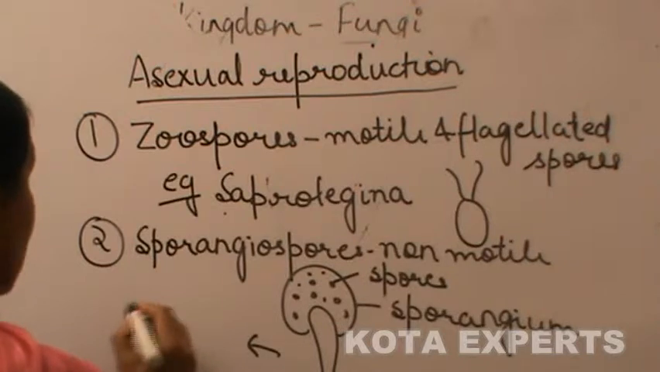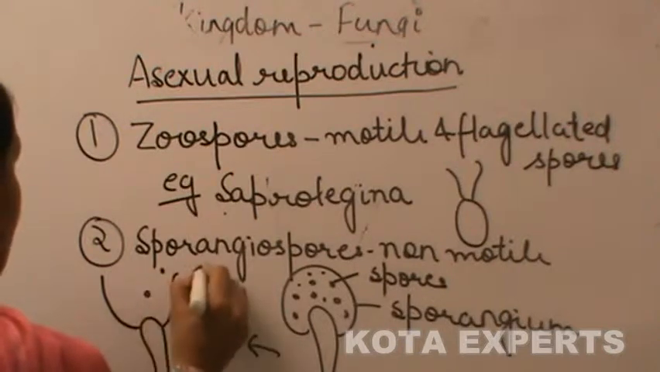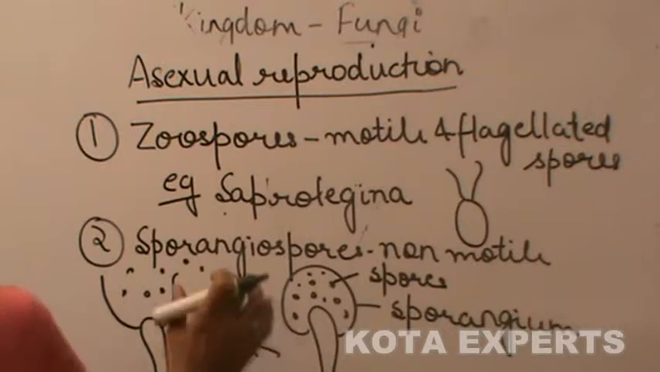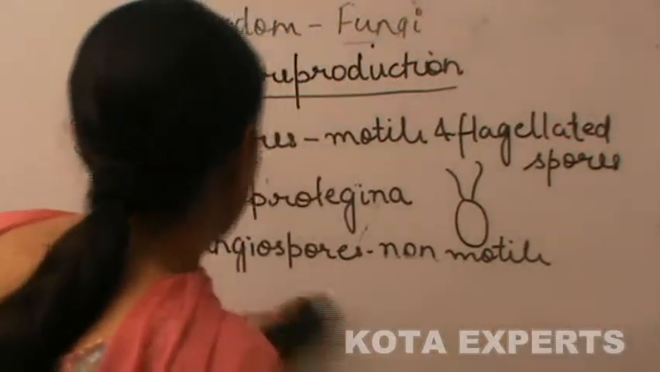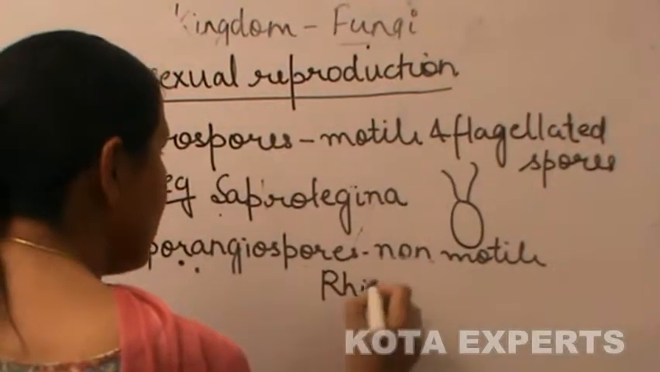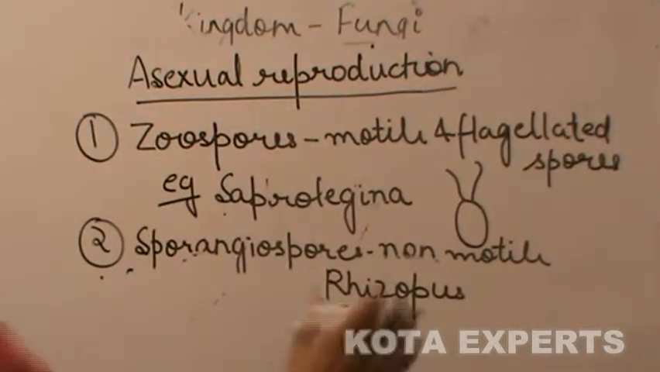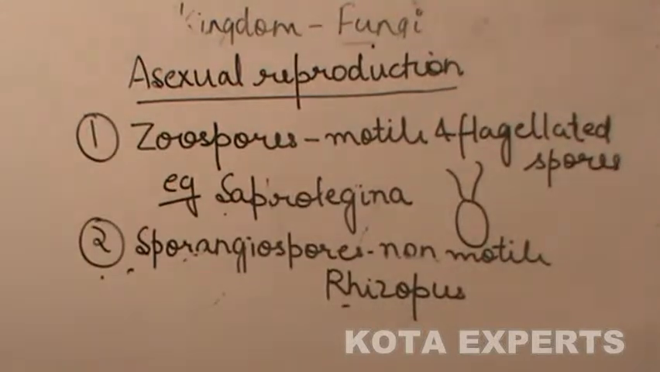And they are dispersed by bursting of the sporangium. The spores are liberated with the help of wind, and on reaching a suitable substratum they germinate. Example, Rhizopus. Sporangiospores are the non-motile spores which are formed inside the sporangium.